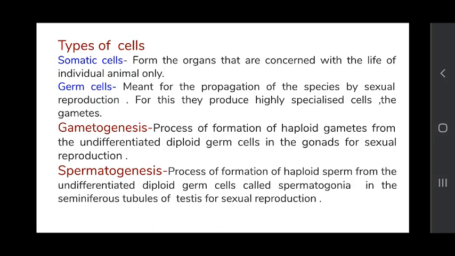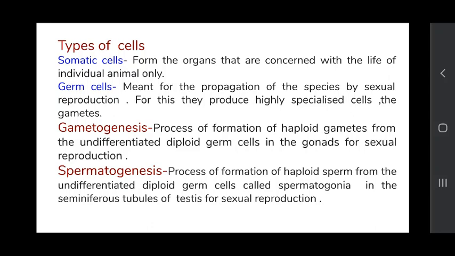So, gametogenesis, what is gametogenesis? The process of formation of haploid gametes from the undifferentiated diploid germ cells in the gonads for sexual reproduction is called gametogenesis. Formation of gametes. It could be male gamete sperm or female gamete ova.